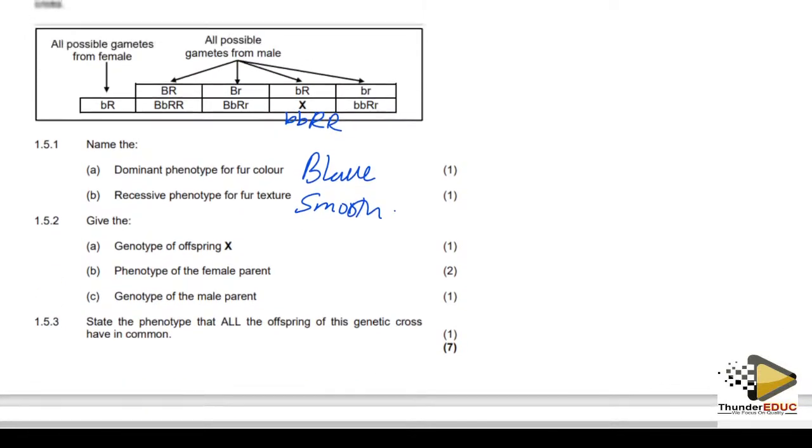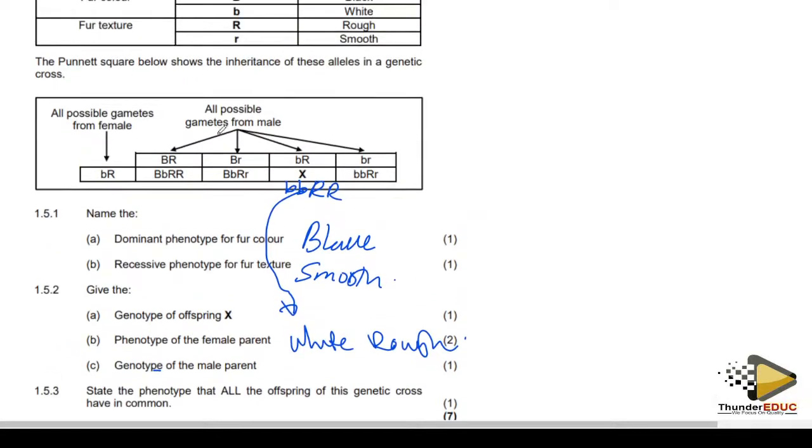So it's gonna be white and rough. The genotype of X, yes, you have talked about it. So that is the answer for that. The genotype of parent male. Now you come here, male. They want the genotype. So how do I identify the genotype?